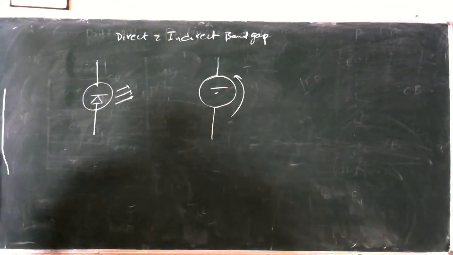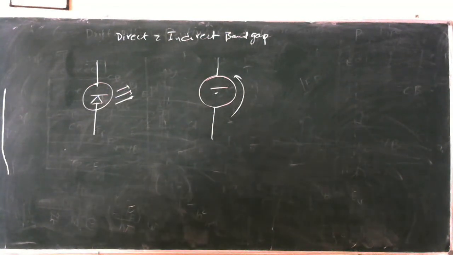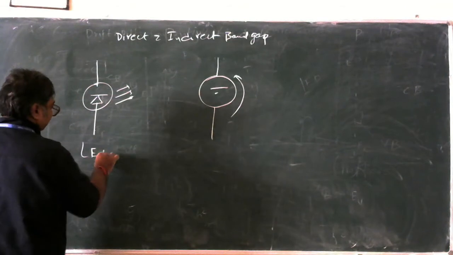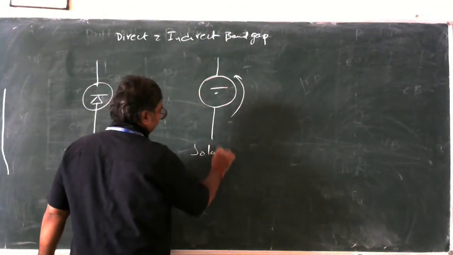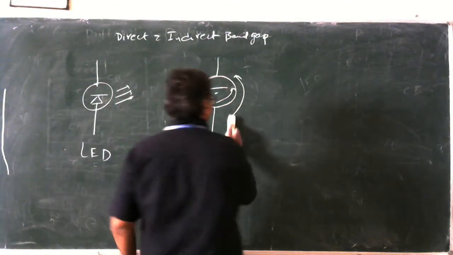So what is it? One is LED, the other one is solar cell. So this is exactly how LED is represented, and this is the solar cell symbol actually. So this is what the structure is.